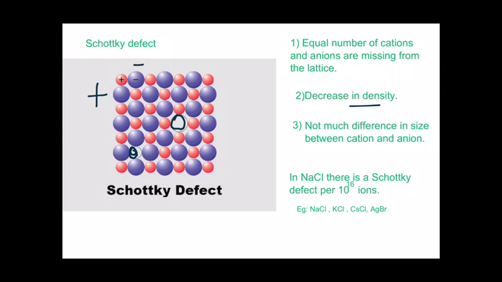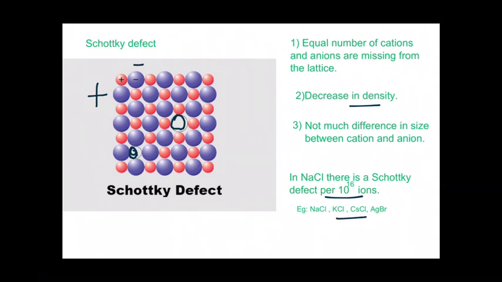Schottky defect is seen in ionic solids having almost similar cation and anion sizes. Not like that in the case of Frenkel, where there should be a large difference in size between the anion and cation. Here there is not much difference in size. In NaCl, there is one Schottky defect per 10^16 ions. So Schottky defect is a significant presence in sodium chloride.